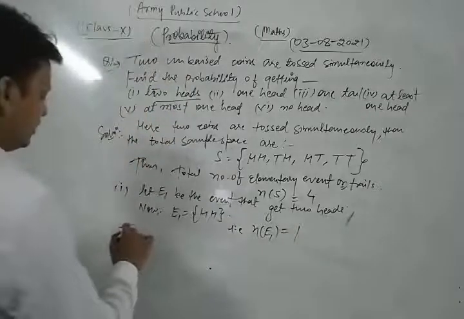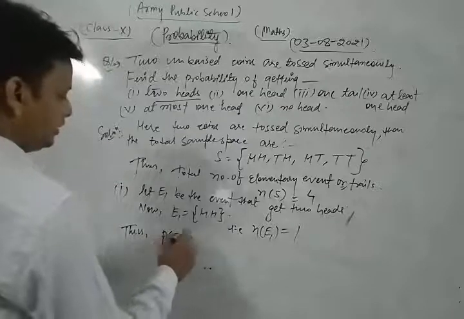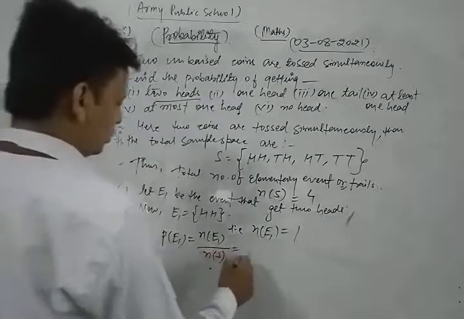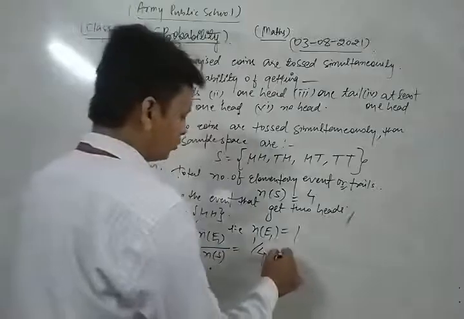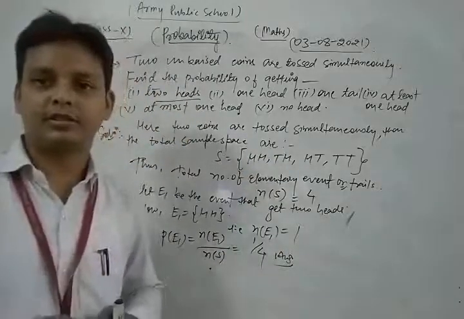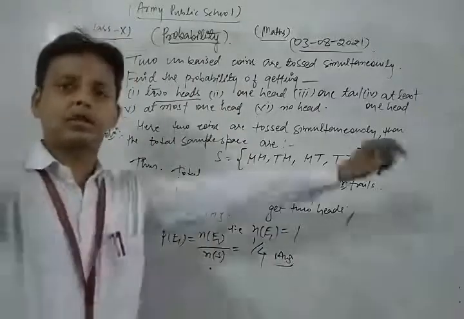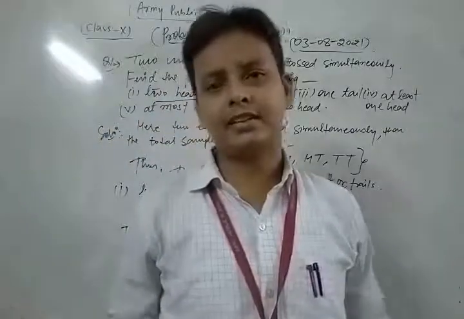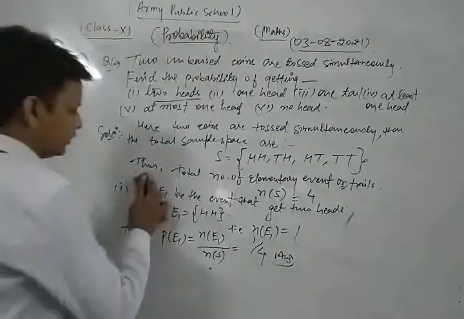Thus the probability of occurrence of event E1 is equal to the number of favorable outcomes to the total number of sample space. The number of favorable outcomes is 1 and the total is 4, so P(E1) equals 1 by 4. This is the required solution of the given question. This is a very easy concept, so please do more and more practice of this type of question. After that, you can solve every question of your NCERT exercise based on this topic. Similarly, we take and solve the second part of this question. Let's see.